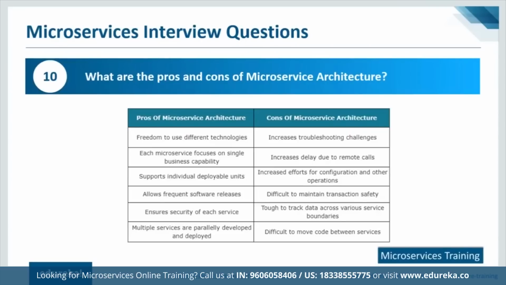But that is something that can be managed, and as I mentioned, we have different portals that take care of all the services, and these services are monitored in real time. This does not become a huge issue. Now, increased effort for configuration and other operations. Yes, configuring these applications can be a problem, but then we have something called REST APIs that ensure complete integration of these services.